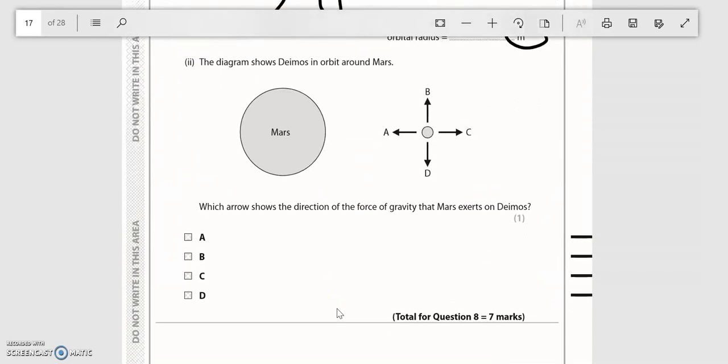This question is simpler. The diagram shows Deimos in orbit around Mars. Which arrow shows the direction of the force of gravity that Mars exerts on Deimos? So Mars will be pulling Deimos towards it, so your answer is A.